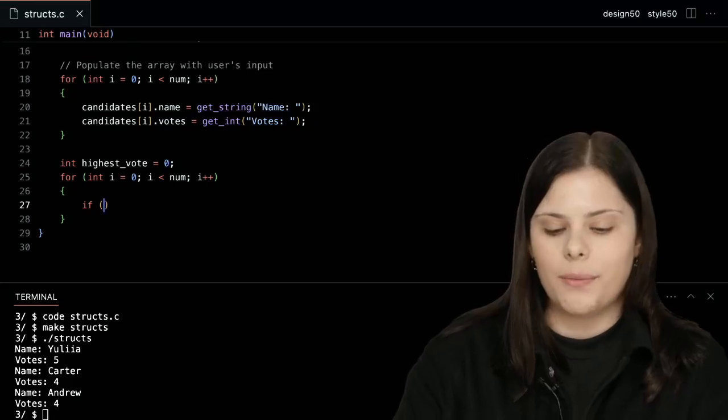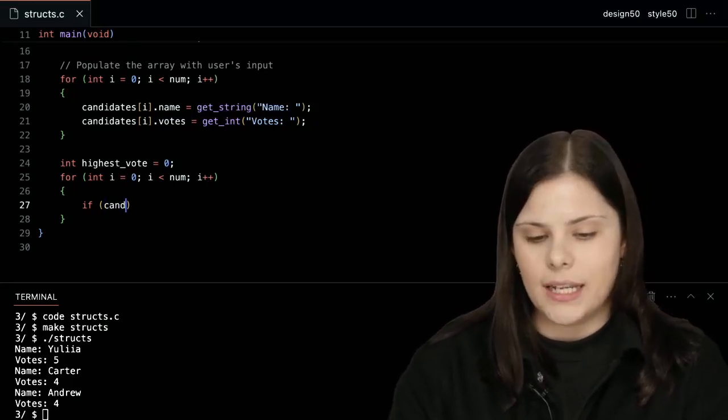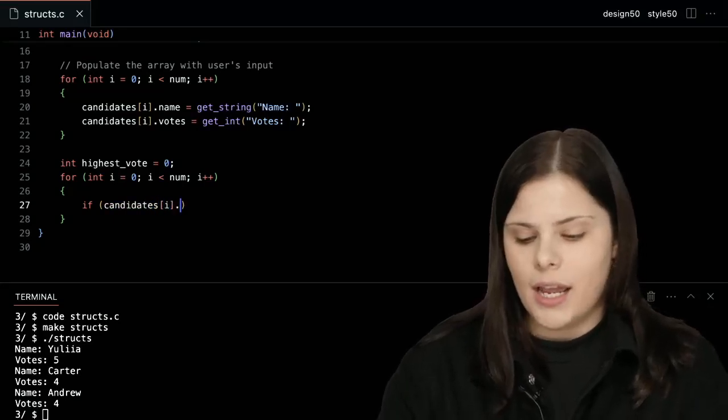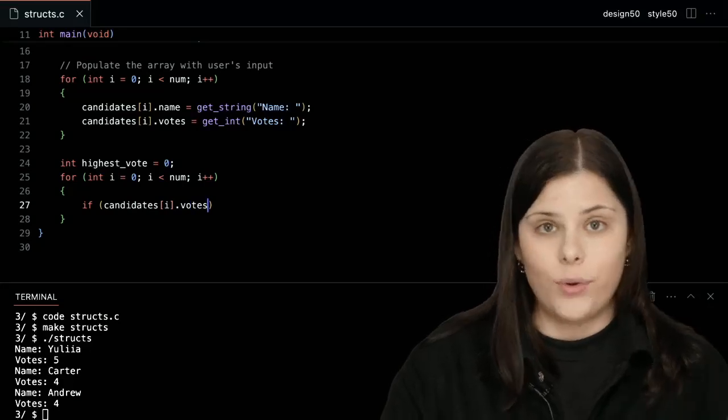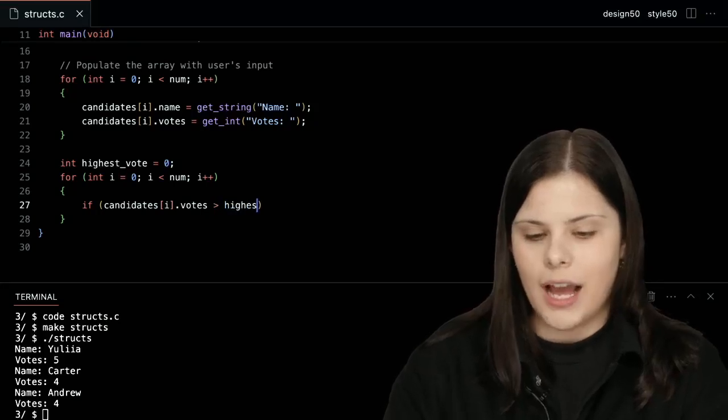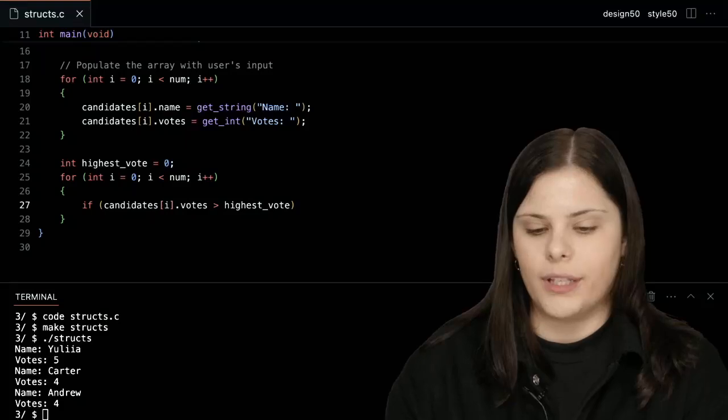And what I'm going to compare is if candidates, if the specific candidate, and then the votes field, the attribute, is it higher than the highest vote variable that I've recorded?